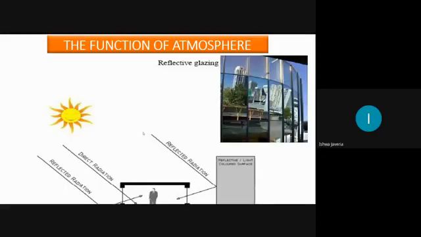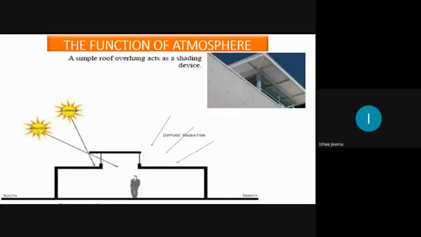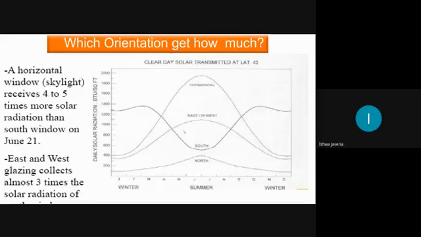Atmosphere is also one of the major sources for the reflection and for the direct or reflected radiation. And the function of the atmosphere can also be depicted by a simple roof overhang acting as a shading device. So let's begin with these things. What are these things and how are the shading strategies very important for your design? Let's see that.